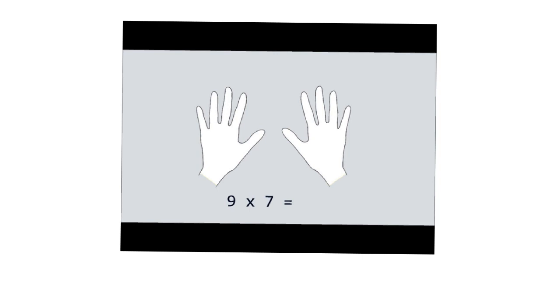Time's up. Did you get it? There are 6 fingers to the left of 7, and there are 3 fingers to the right of 7. So the correct answer is 63.